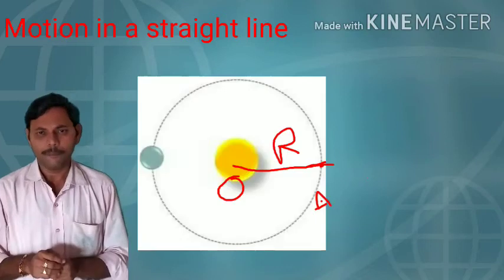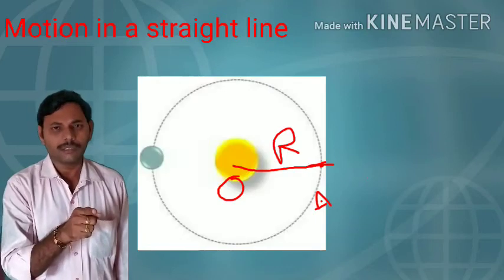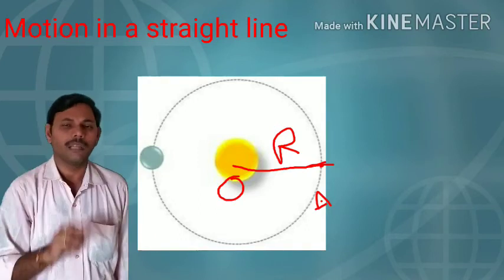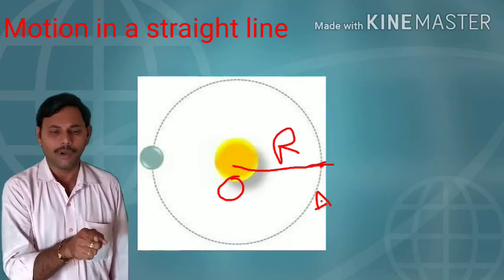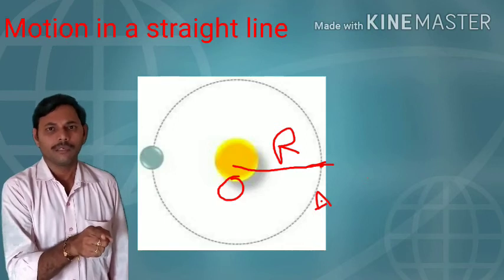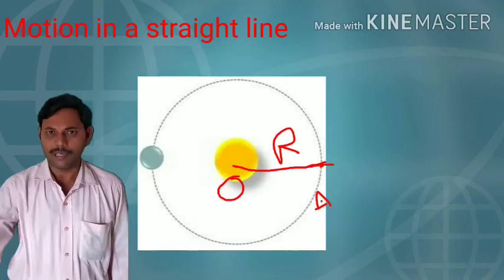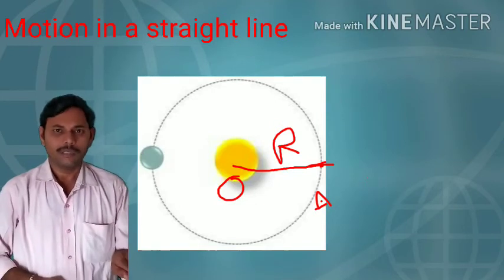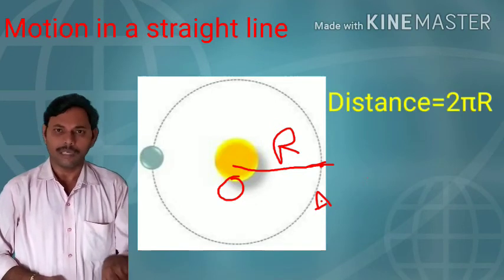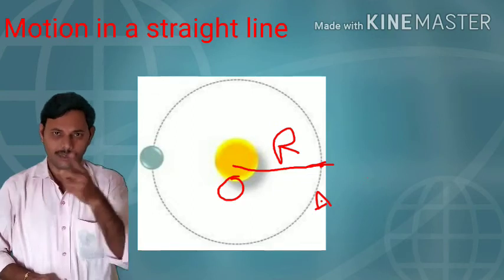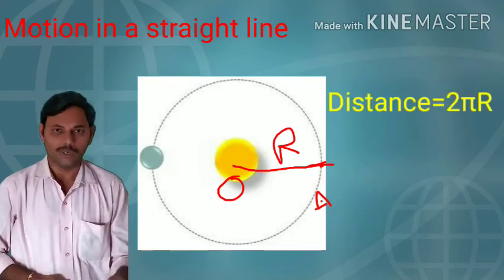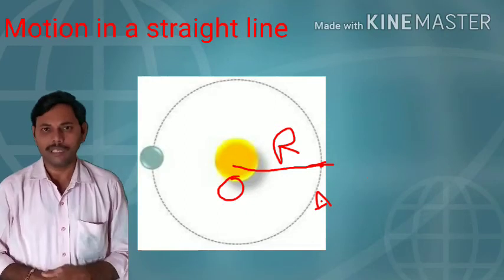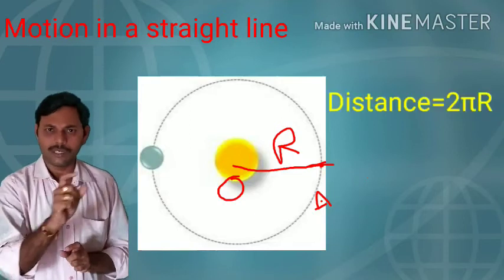Let us consider a body starts from a point A and completes a circle of radius R like this. A body starts from one point and travels along a circular path of radius R and completes a circle. Then distance is the total length of the actual path, that is the perimeter of the circle. The circle is the actual path. So the total length of the actual path is the perimeter of the circle, that is 2 pi r. Hence distance is 2 pi r.